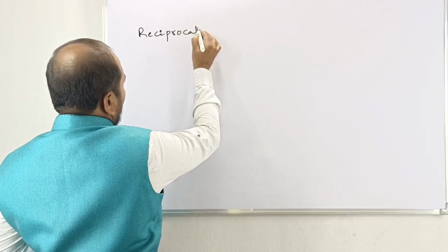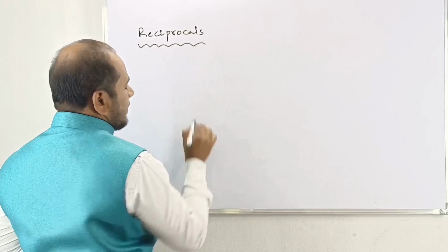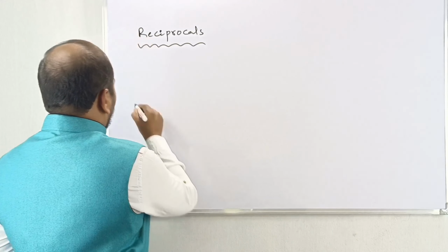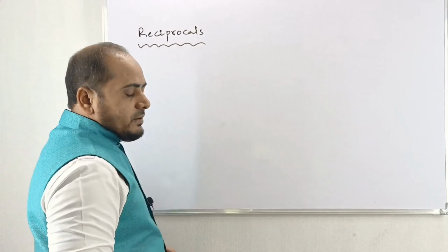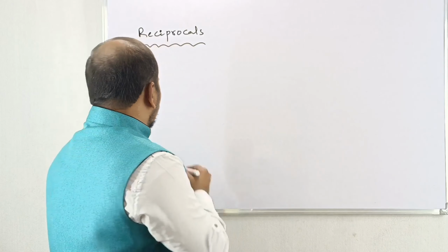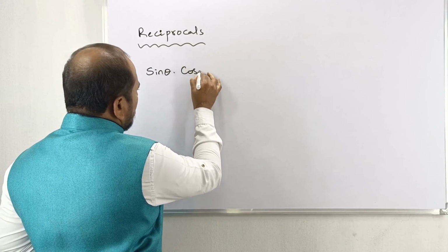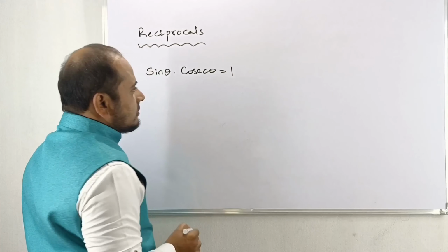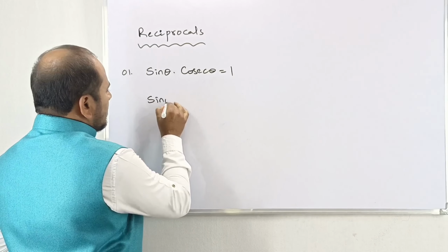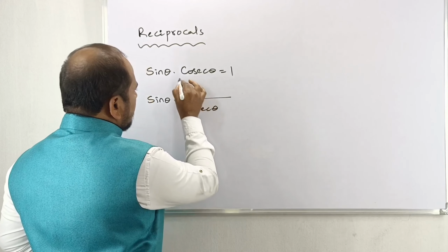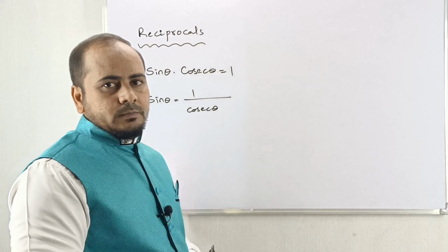Reciprocals. And it is also very important, my dear. Just now we have studied along with the formula, but here we can take separately. First I am going to take the first reciprocal, that is sin theta into cosec theta is equal to 1. Better to remember this formula. From this you can make sin theta is equal to 1 by cosec theta, because here it is multiplying, it will be divisible.